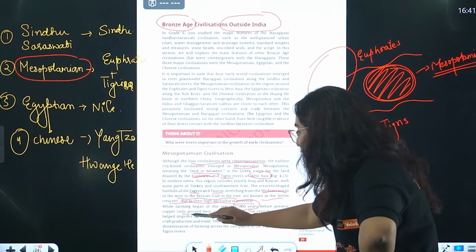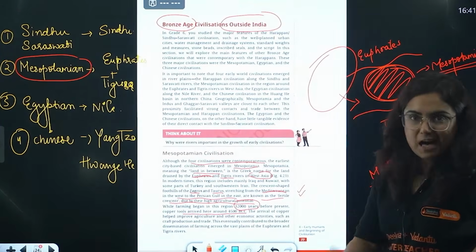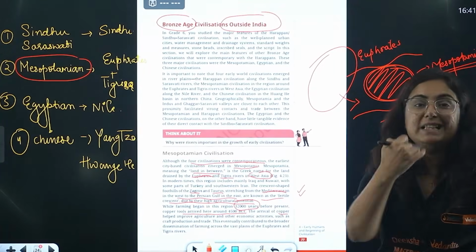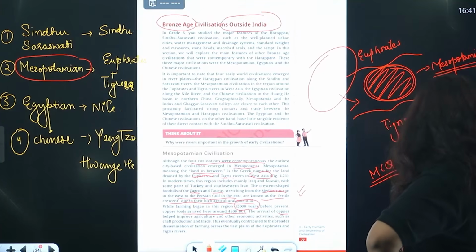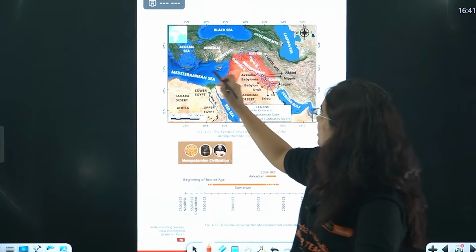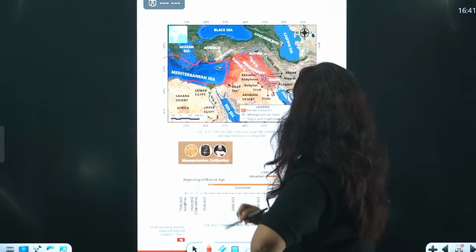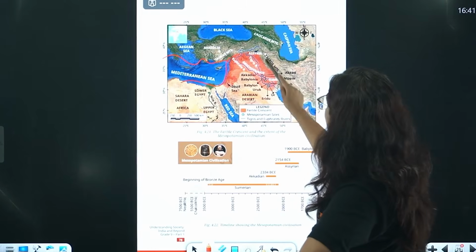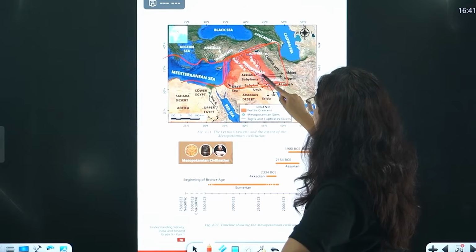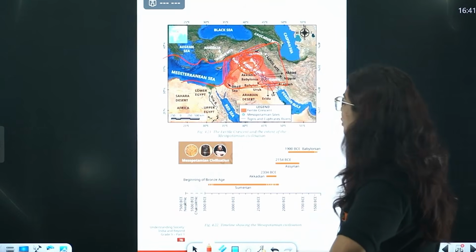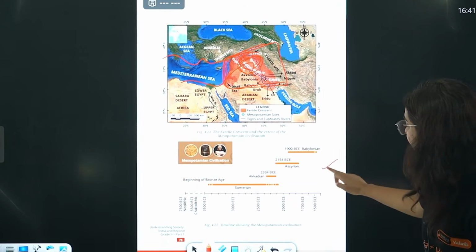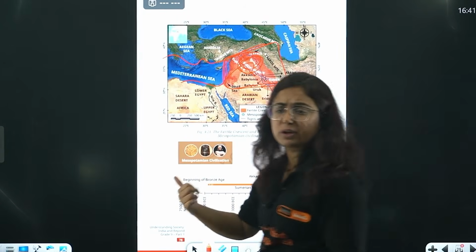Copper tools arrived here around 4,000 BC. The use of copper facilitated agriculture and their economic life, and they started living in urbanized settlements. See, this is the map as I just showed you. This is the Mediterranean Sea, and you can see the settlement here, where you will find the Euphrates River and Tigris River. This land in between is considered the Mesopotamian civilization. The picture of the timeline is also given here.